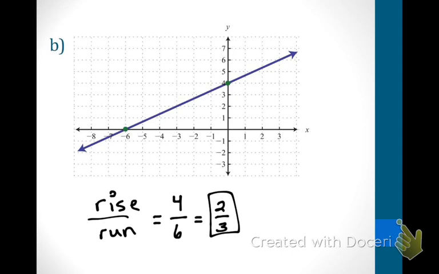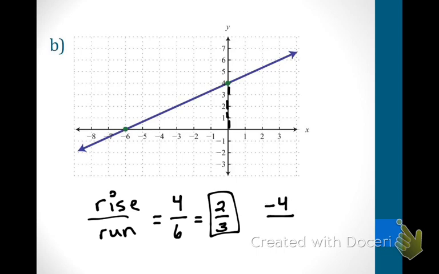Once again, I'm going to show you. Let's say that I wanted to start with this point because I want to prove to you you can do it 2 ways. Now, let's say that I'm going from here. I go down 1, 2, 3, 4. If I'm going down, is that positive 4 or negative 4? That's negative 4. So my rise would be negative 4.